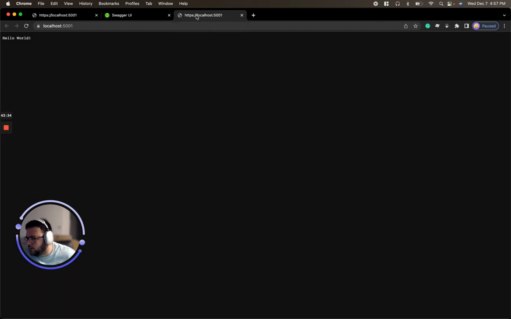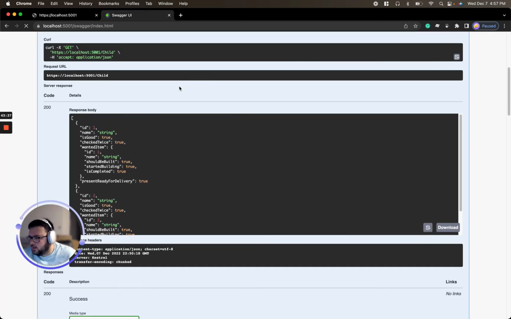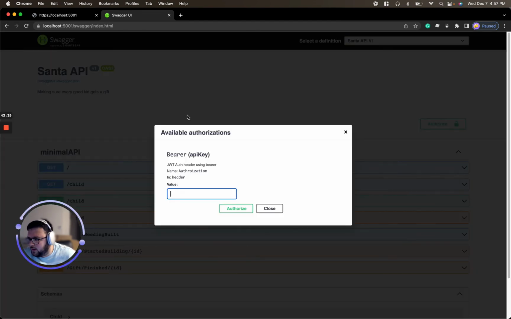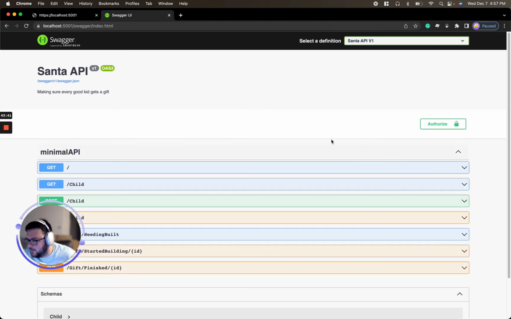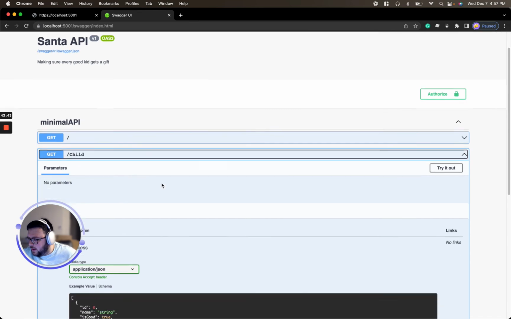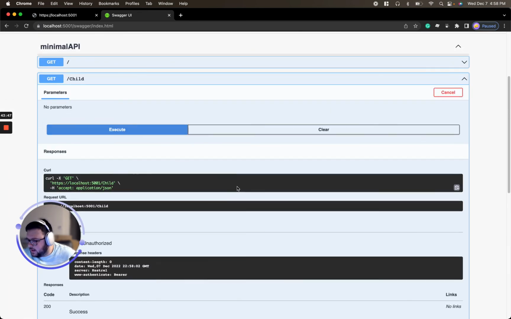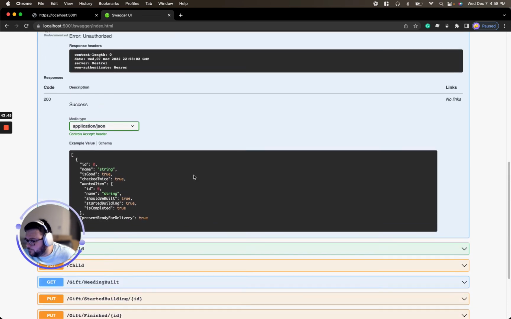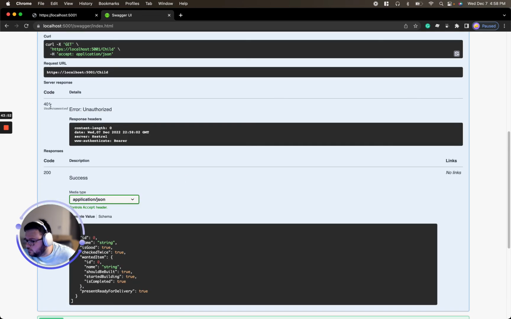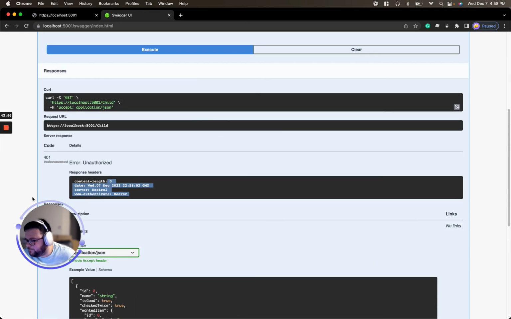So our hello world still works as expected. Now what's going to happen is, if you notice here, we can throw in an API key. But if I go to hit a child endpoint, one that we locked down to Santa, it's going to give me a 401 and tell me that I need to have a bearer token.